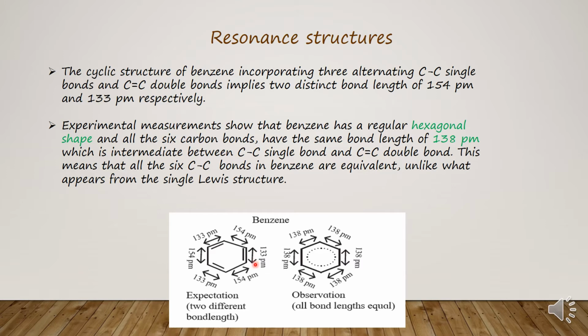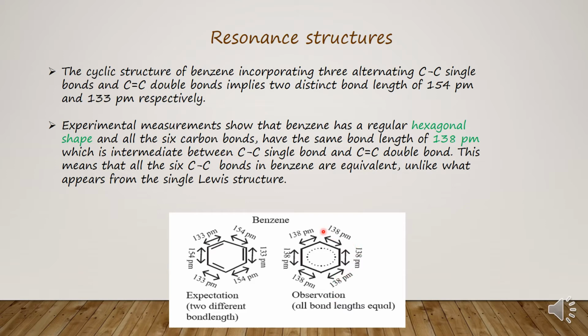That is what the values should be, but after doing so many experiments, the experimental observation is that benzene has a regular hexagonal shape and the 6 carbon bonds have the same bond length, which is 138 picometers.